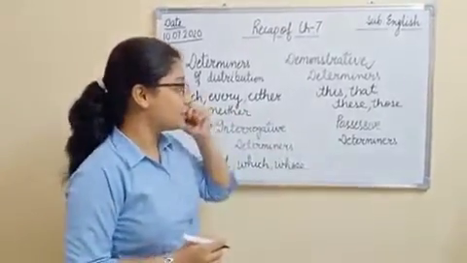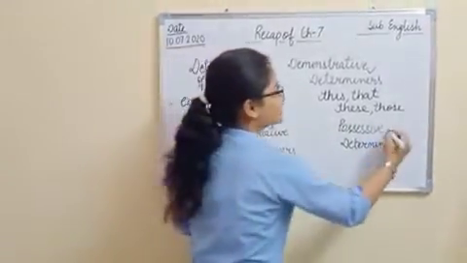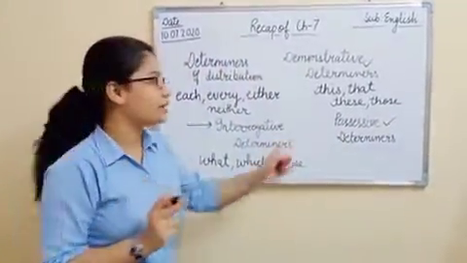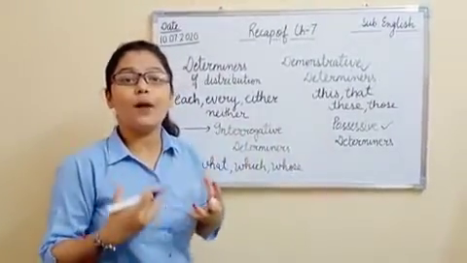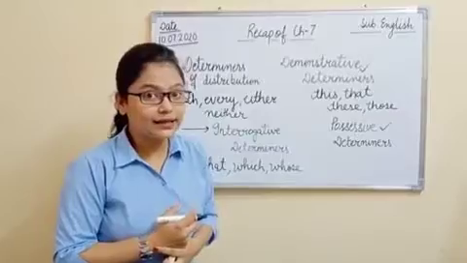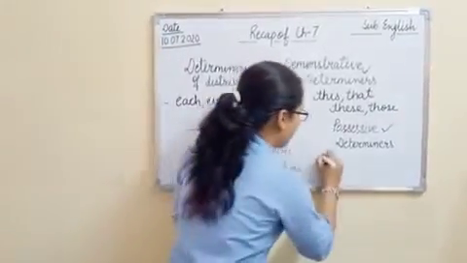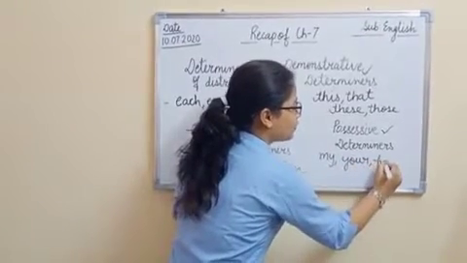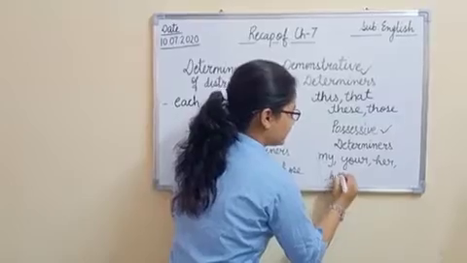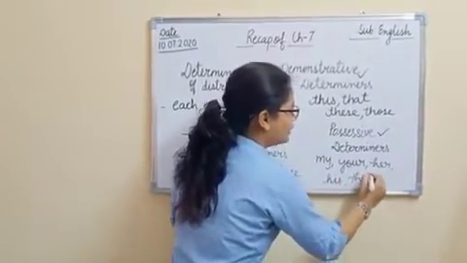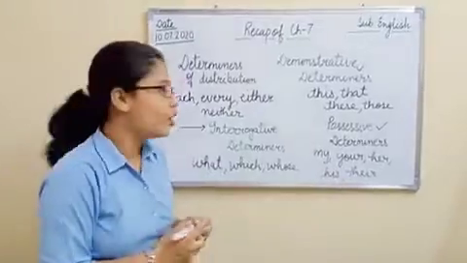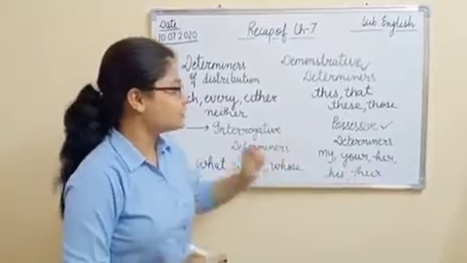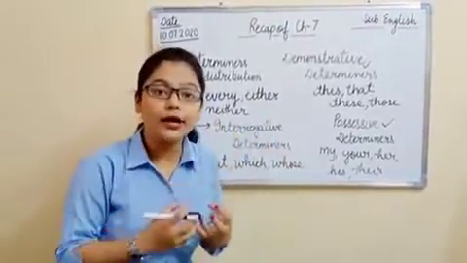The last one, possessive determiners. As you understand this very well, the word possessive comes from possession. It will tell you about the belonging. And what are the examples? Examples are my, your, her, his, their. All these are the examples of possessive determiners, right? All these are the examples of possessive determiners when we talk about the belonging or possession.